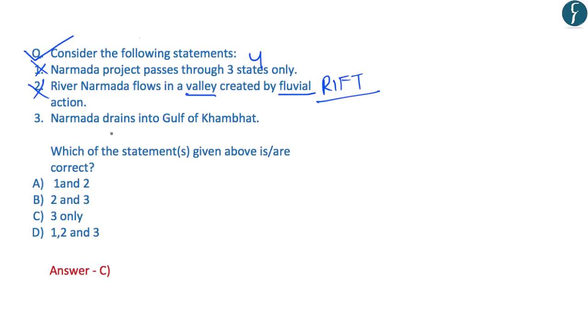The third statement reads that Narmada river drains into Gulf of Khambat, which is a correct statement. Hence, the correct answer that comes out is C, that is 3 only. And with this, let us move on to the next article.